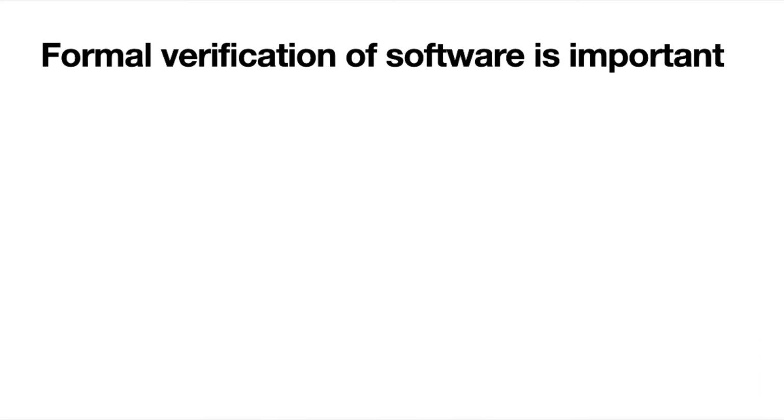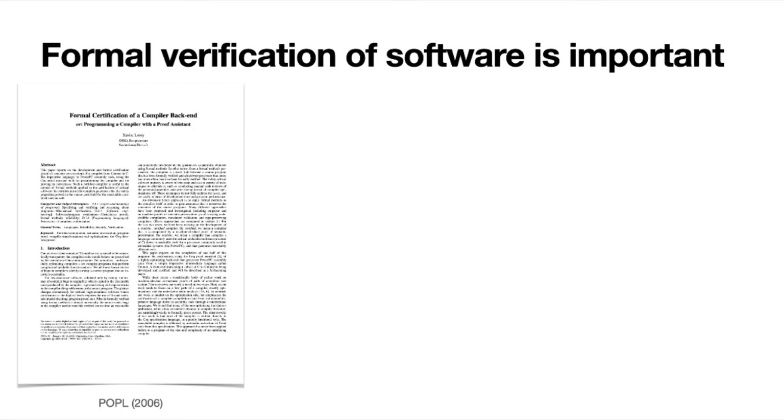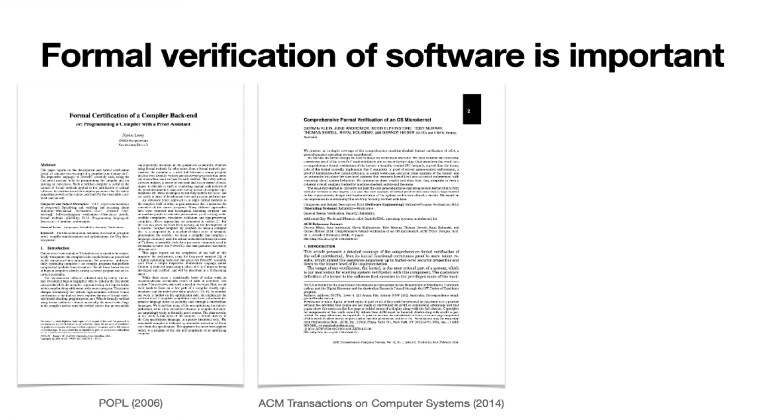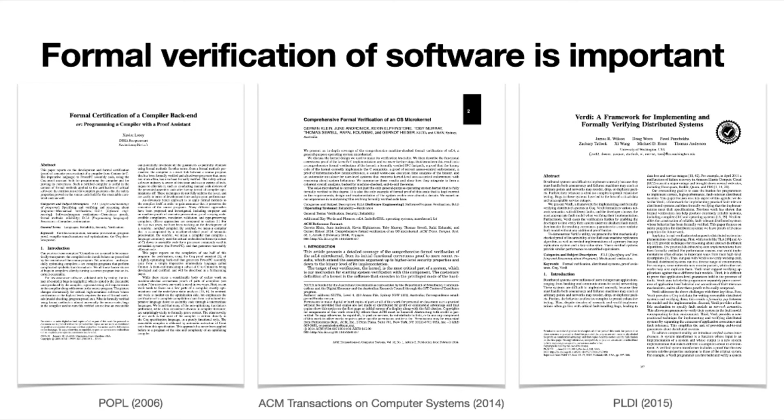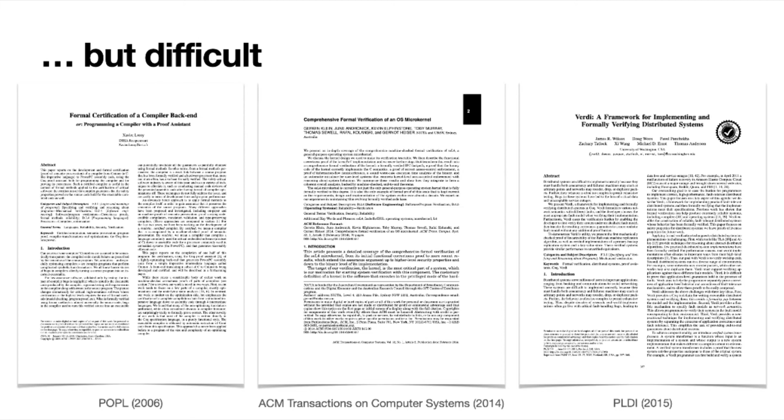Just a few examples of substantial verification efforts include a formally verified C compiler, an OS microkernel, and a verification framework for distributed systems. Unfortunately, though, formally verifying software is a difficult task. One way to measure its difficulty is in lines of code.